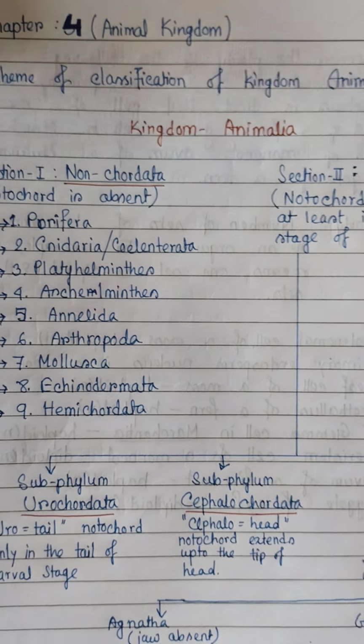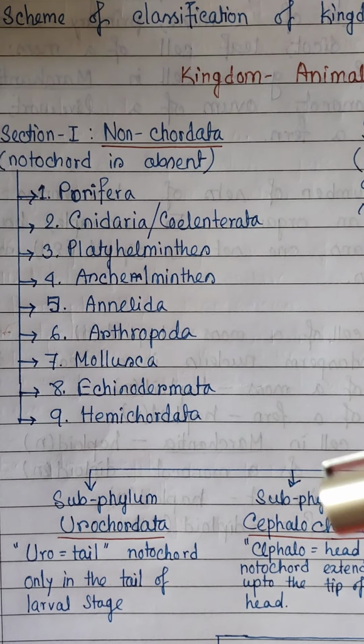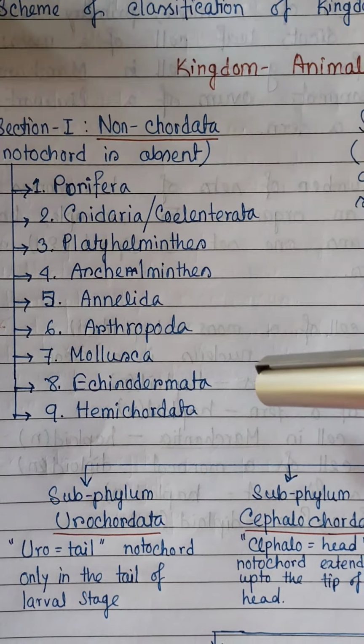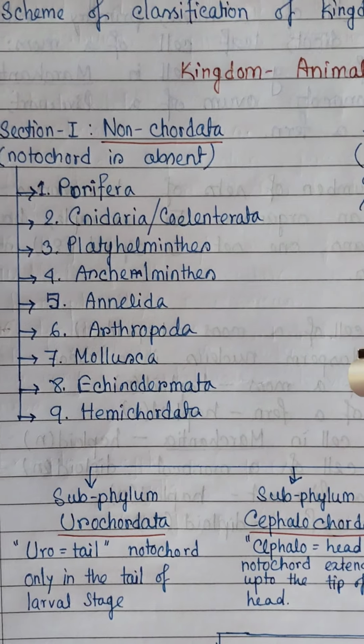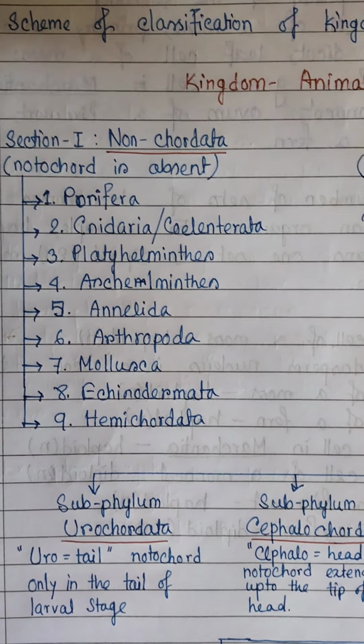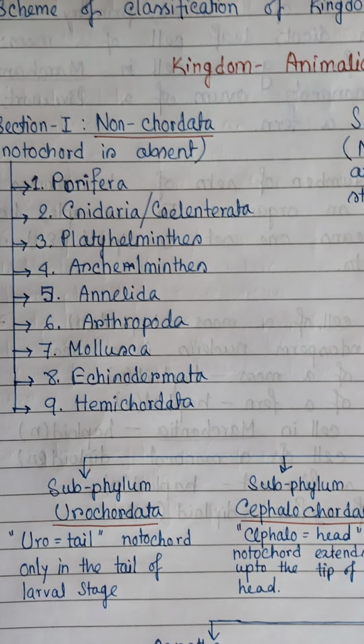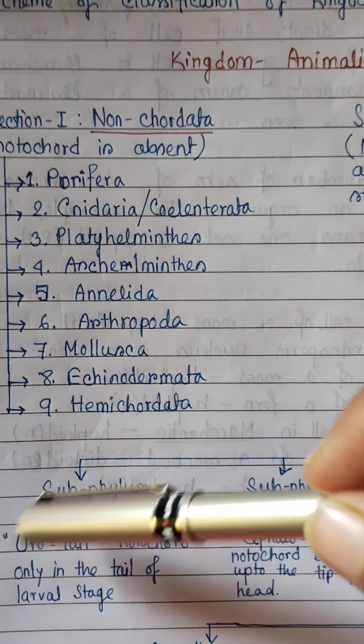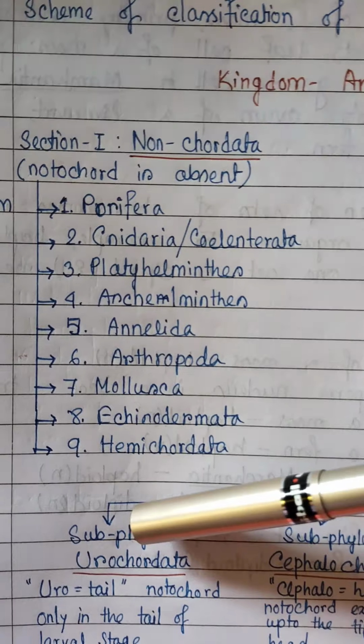So Urochordata, what are the salient features of Urochordata? As I previously mentioned, uro means tail. So notochord is present only in the tail of the larval stage of these animals. The body is covered by a leathery test or tunic, formed of tunicin, a kind of carbohydrate. That is why they are also called Tunicata, due to the presence of tunic.